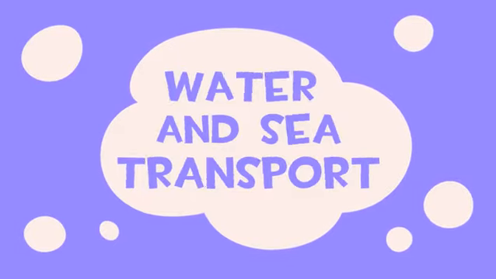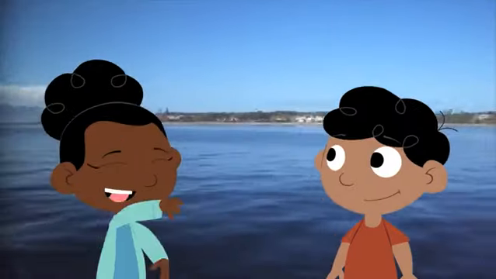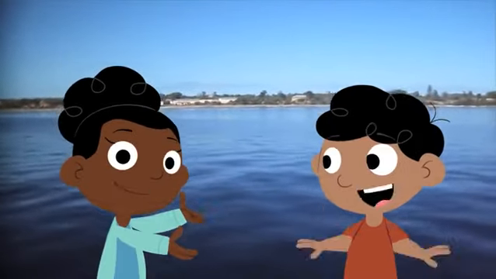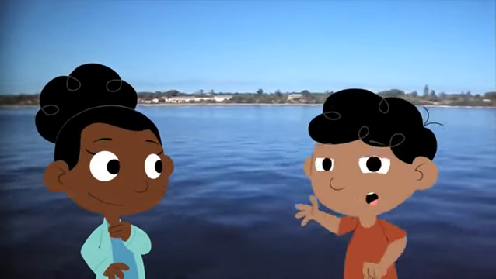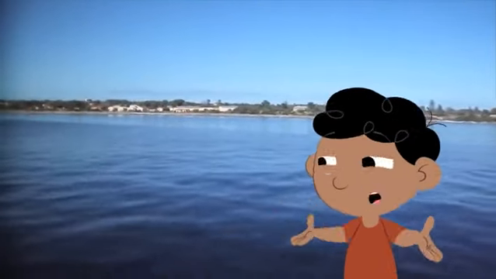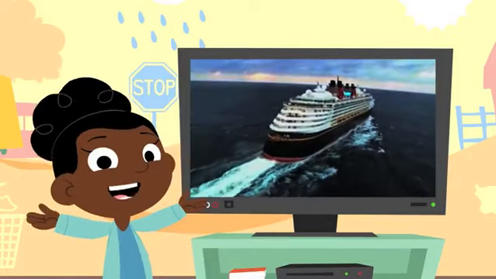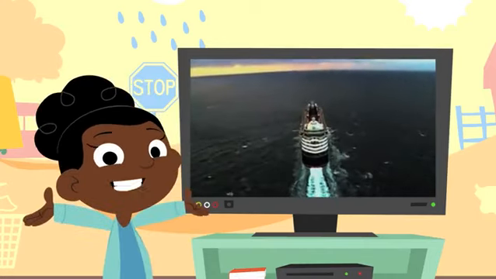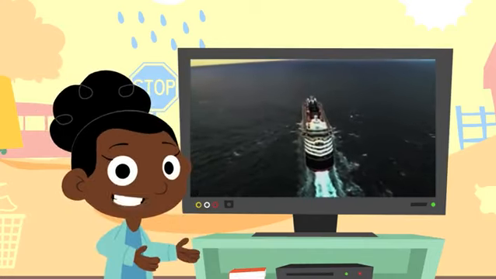Water and sea transport. Water is another form of transport. Boats are used to travel across water. Some boats are really small. You can use them for fishing or exploring a river or lake. And some boats are gigantic. Cruise liners are big ships that carry thousands of passengers sailing across the ocean to other countries.